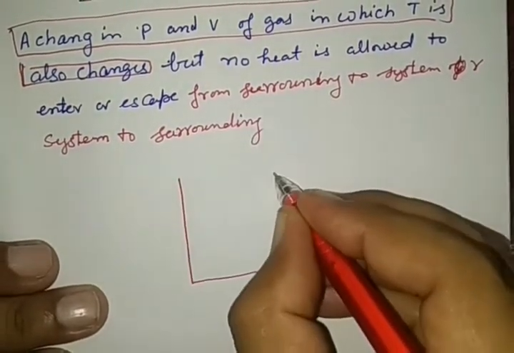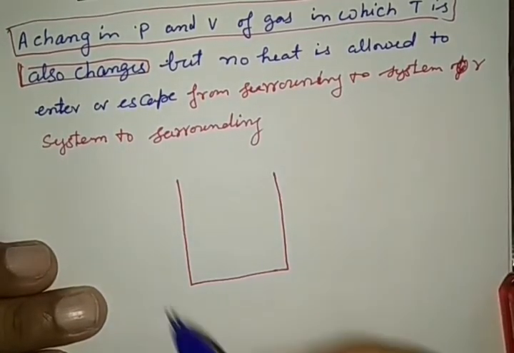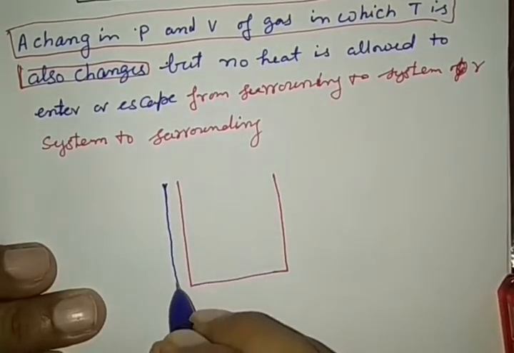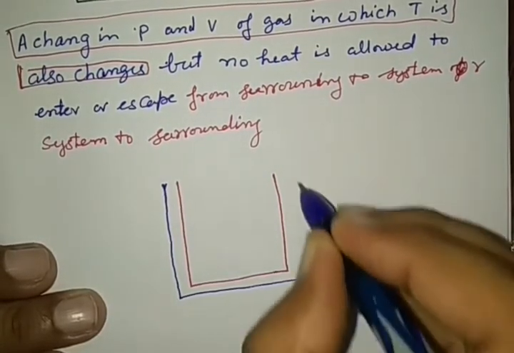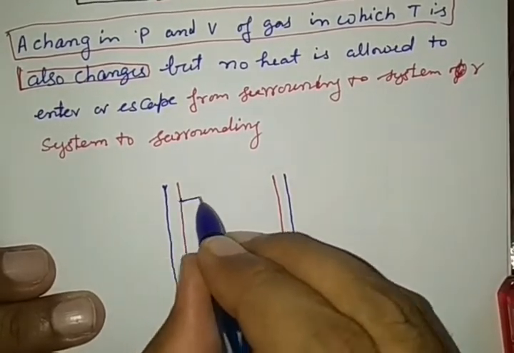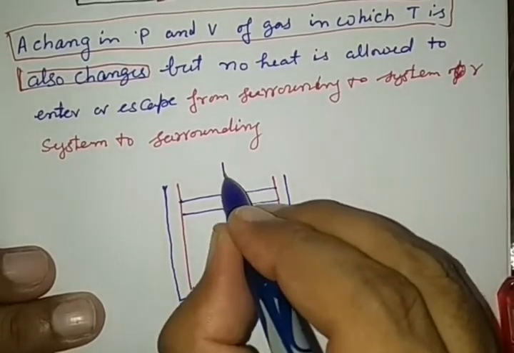See the system here. The wall of the system is made up of perfectly insulating material.